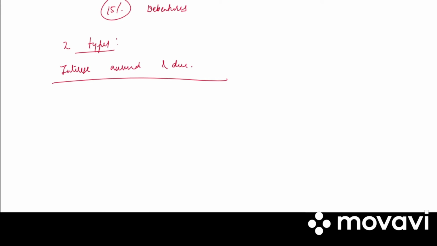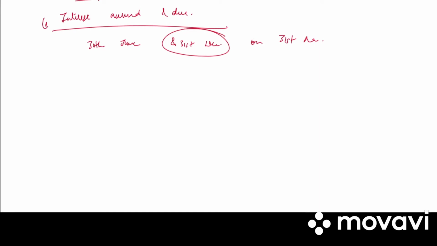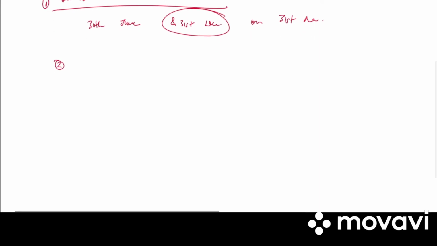If a company is paying interest on debentures half yearly, that is on 30th June and 31st December, so while preparing the balance sheet on 31st March, if the interest for the period ending 31st December remains unpaid, it is known as interest accrued and due. Okay, so when the interest is not paid, it is interest accrued and due.